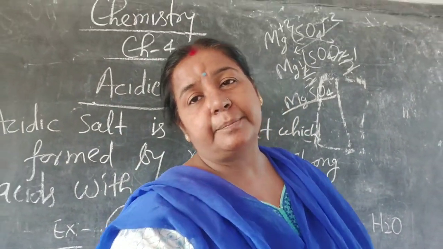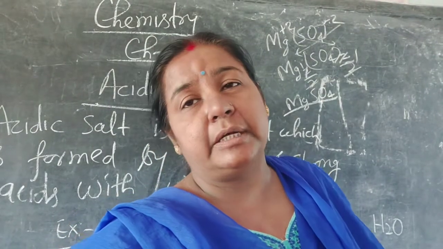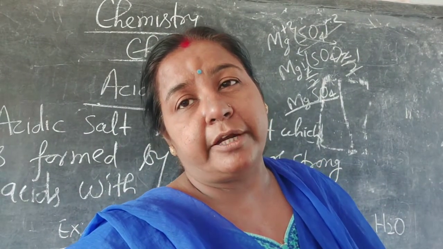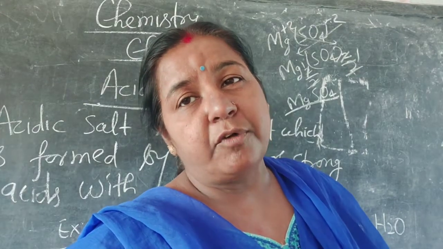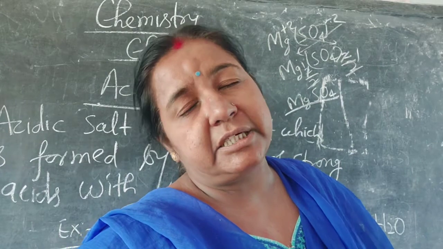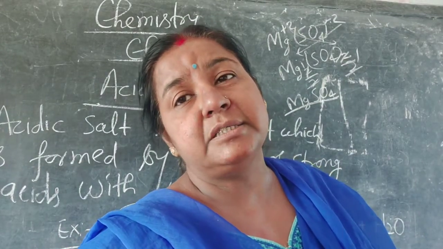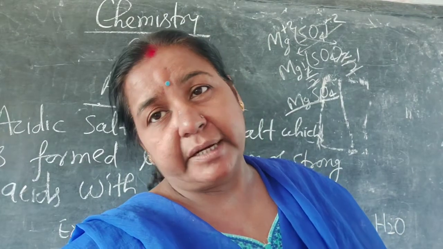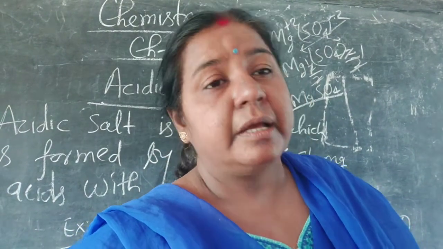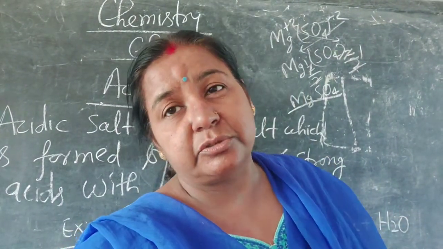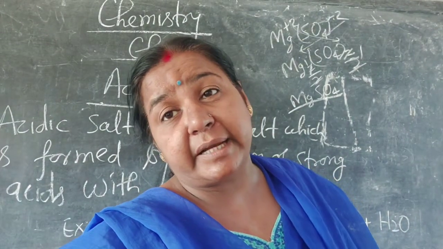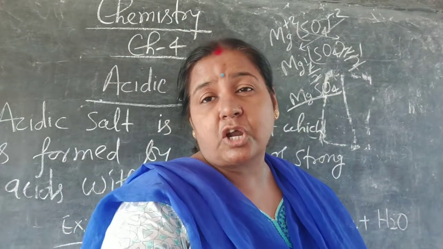Now second example: you can make a salt by reaction of sulfuric acid with copper hydroxide. What type of salt is formed? Copper sulfate is formed and that is acidic in nature. That also turns blue litmus red. Understand? Now nitric acid is also a strong acid. When it reacts with magnesium hydroxide, magnesium nitrate is formed, that is the acidic salt.